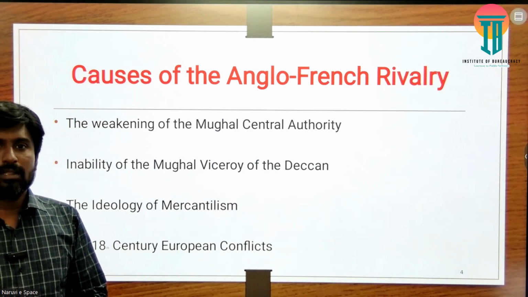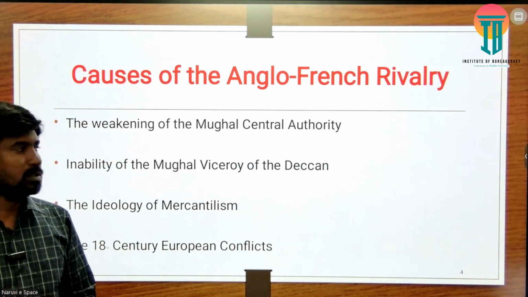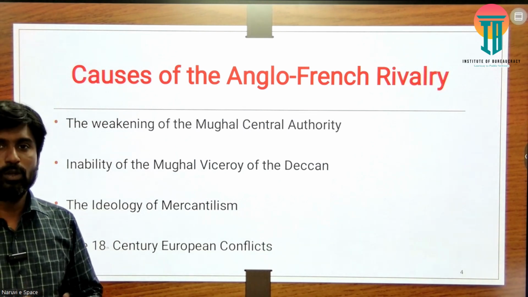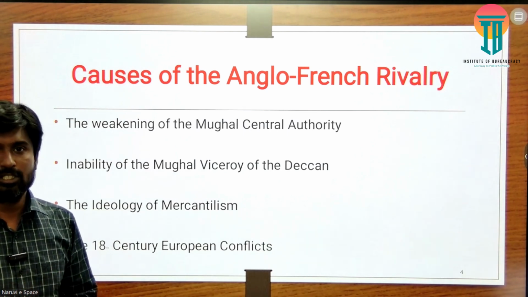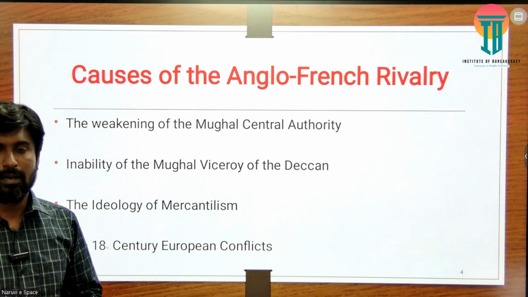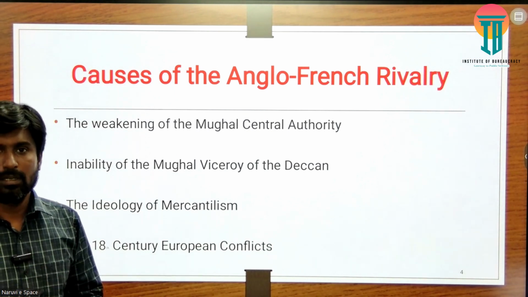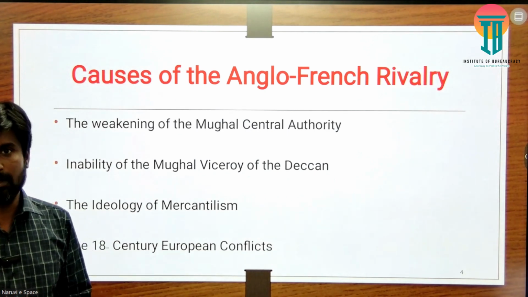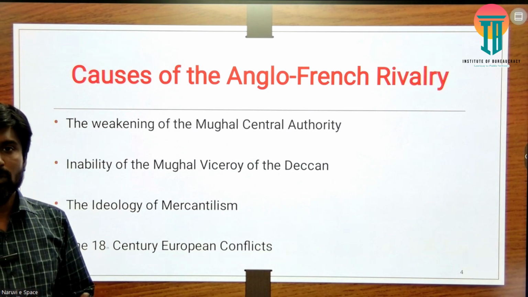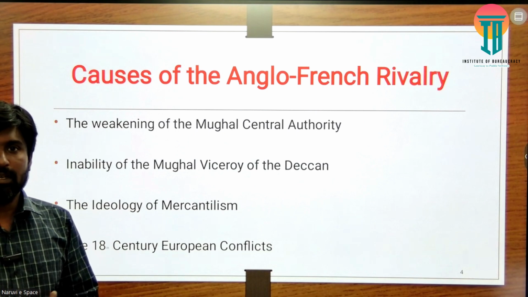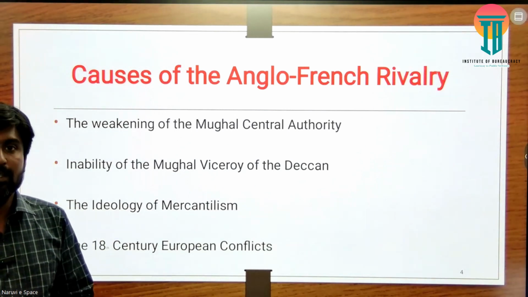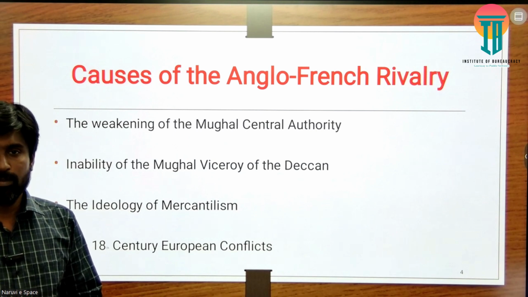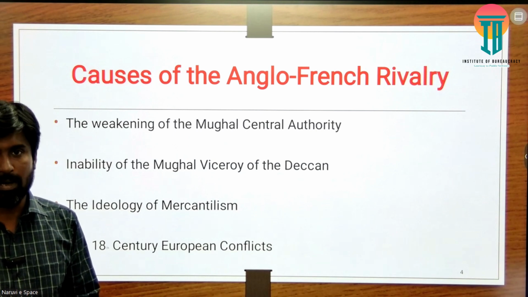One among the reasons was the weakening of the Mughal central authority. We know very well from medieval Indian history that two important kingdoms played a very important part in the unification process of India geographically. The first one was the Delhi Sultans. Five dynasties played a part, and particularly Iltutmish, Balban, Alauddin Khilji, Muhammad bin Tughlaq and Firoz Shah Tughlaq played a very important part.